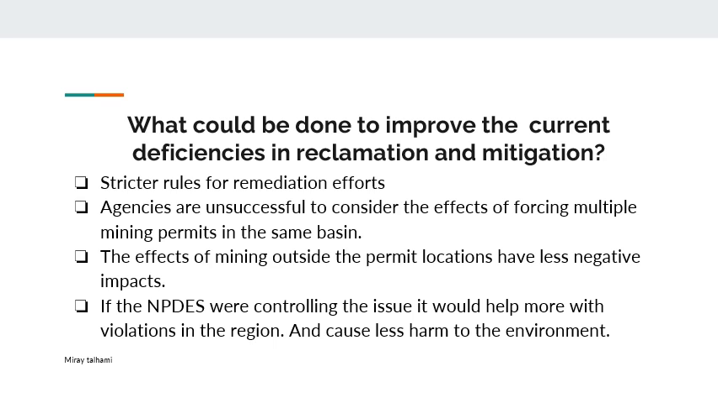With all that damage, there are still a lot of ways to improve the current deficiencies. Stricter rules for remediation efforts; agencies that are unsuccessful should consider the effects of permitting multiple mining permits in the same basin, and should consider mining outside the permit locations that have less negative impacts. And if the NPDES, which is the National Pollutant Discharge Elimination System, were controlling the issue, it would help more with the violations in the region and cause much less harm to the environment.